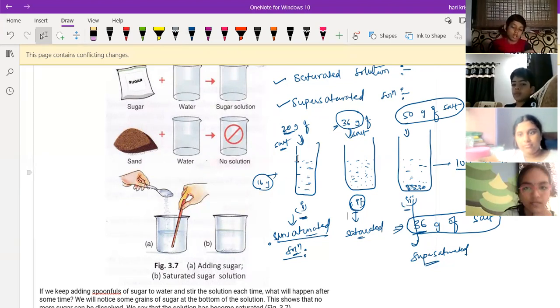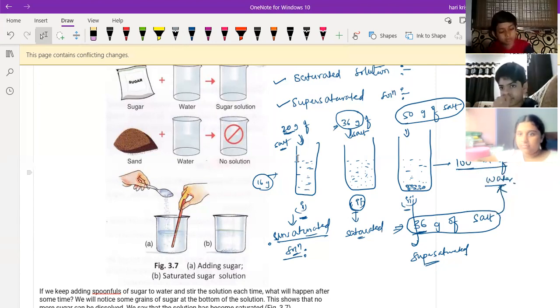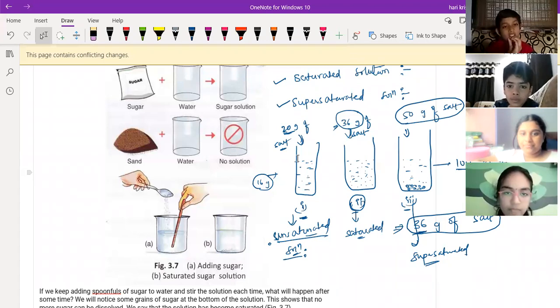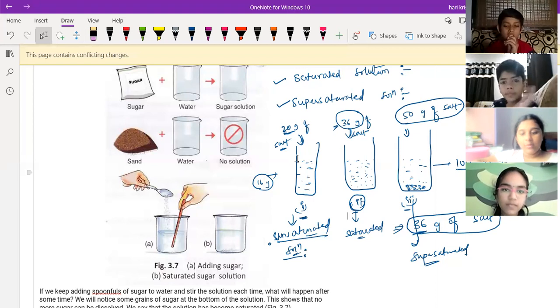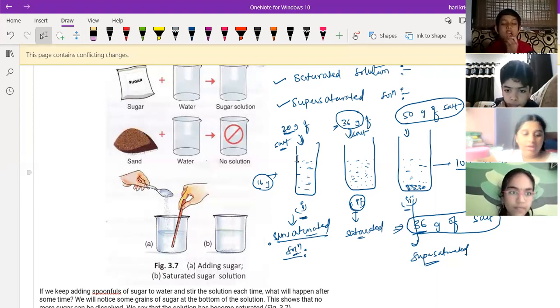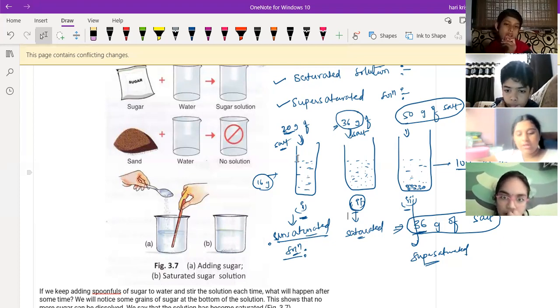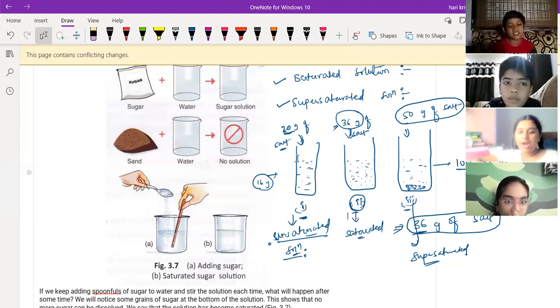Any doubts in these three definitions? No, sir. Sir, just one doubt: how did you find that 36 grams? It is a constant for each and every substance. If you take sugar, it will be different, like 8 tablespoons of sugar will dissolve. If you take salt, 36 grams will dissolve in 100 ml of water. So it varies from substance to substance. There is a saturation point, different for every substance.